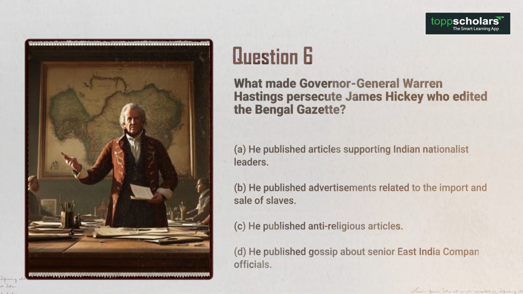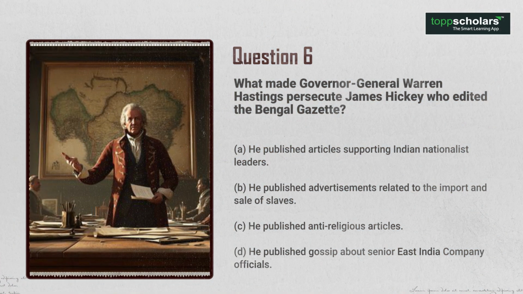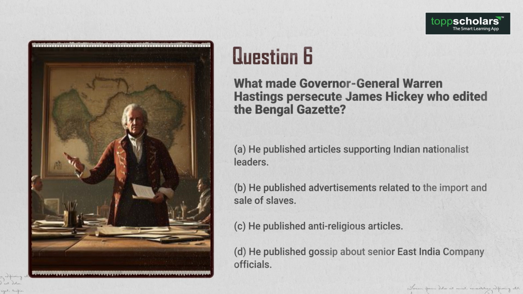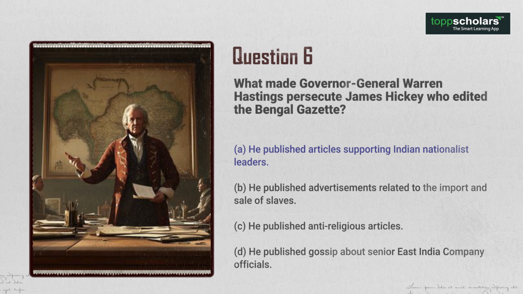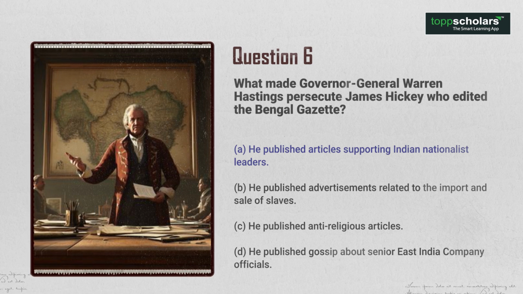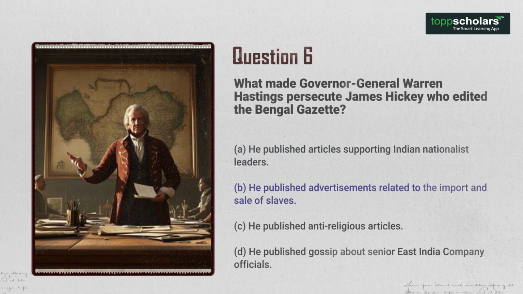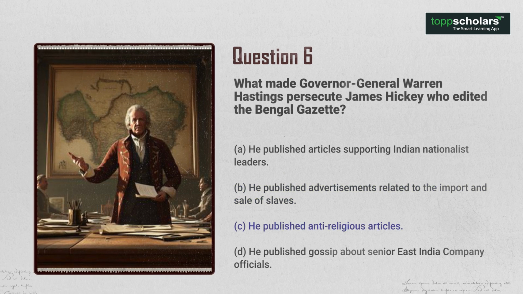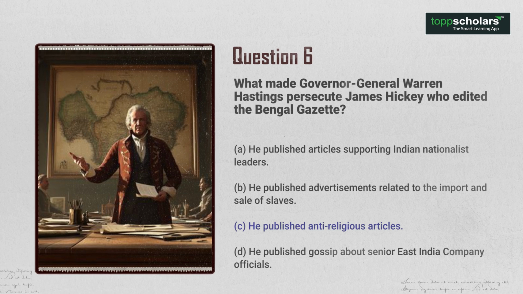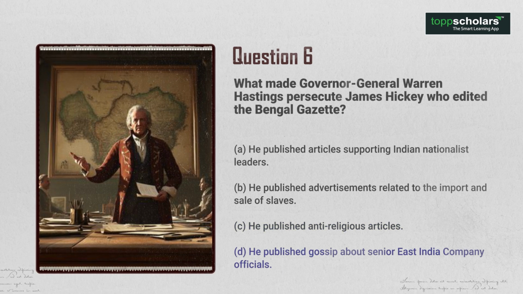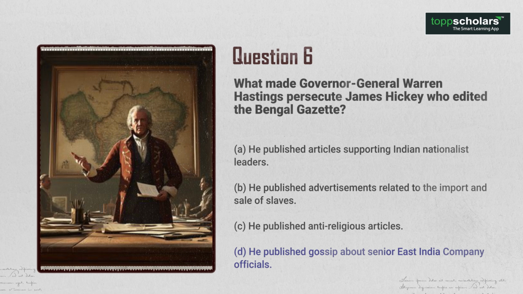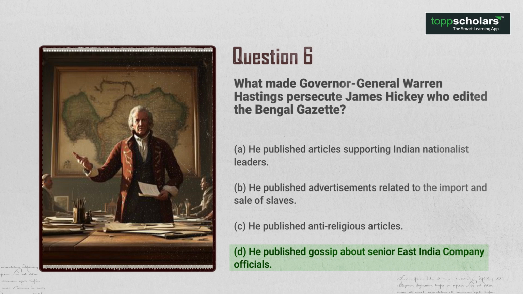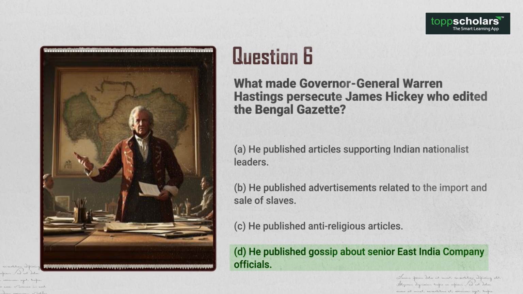Question 6. What made Governor General Warren Hastings persecute James Hickey, who edited the Bengal Gazette? A. He published articles supporting Indian nationalist leaders. B. He published advertisements related to the import and sale of slaves. C. He published anti-religious articles. D. He published gossip about senior East India Company officials. The answer is option D. He published gossip about senior East India Company officials.